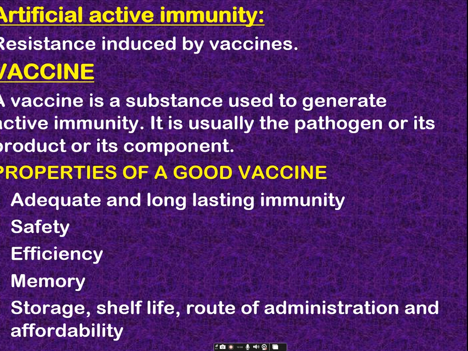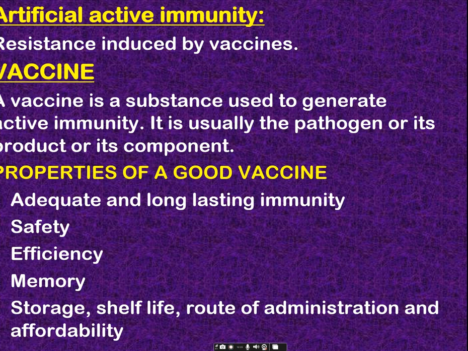Coming to artificial active immunity, here you take the vaccine. Vaccine is nothing but the antigen, in a live attenuated or killed form. The body will recognize it as an antigen and produce the antibody.